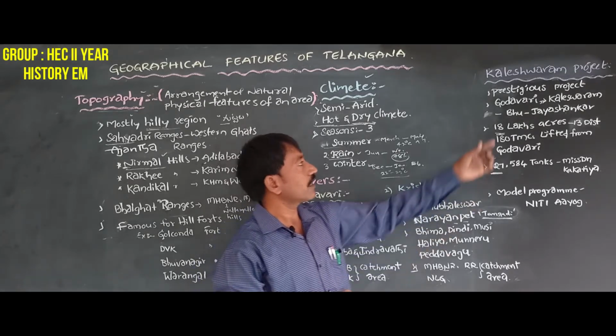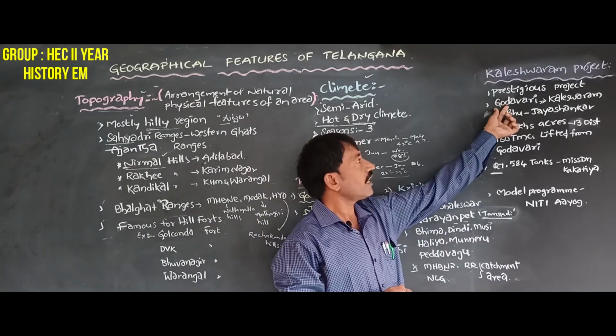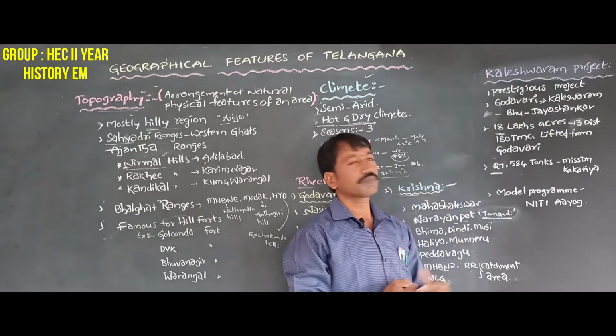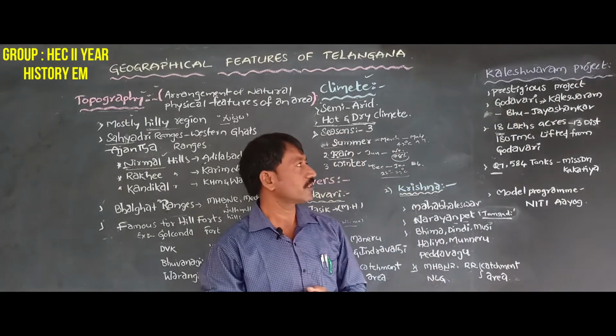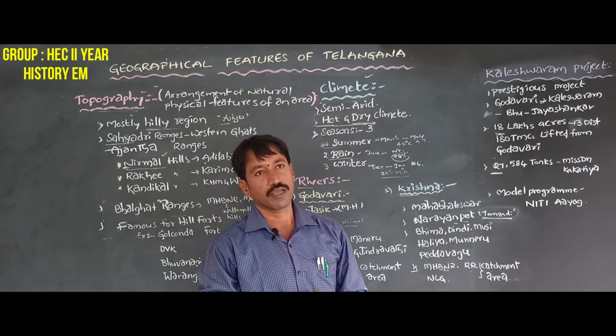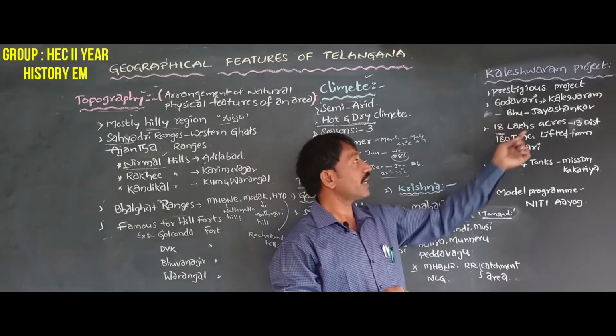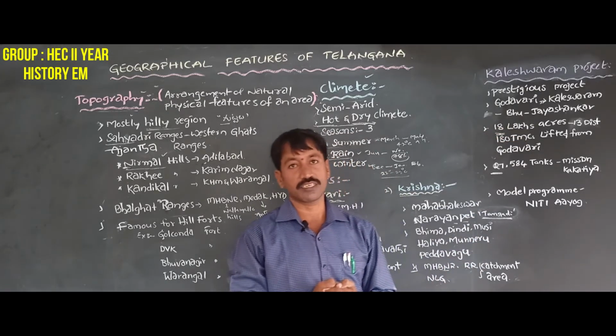This project is built on Godavari river at the village of Kaleshwaram in Bhupalpalli, Jayashankar district. And this project provided 18 lakh acres irrigation facilities.